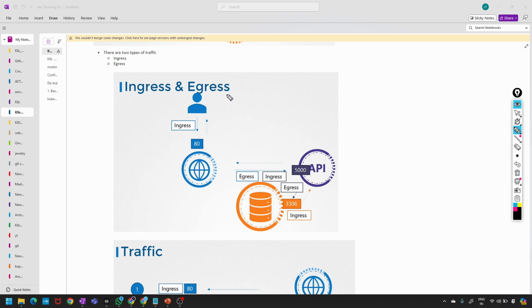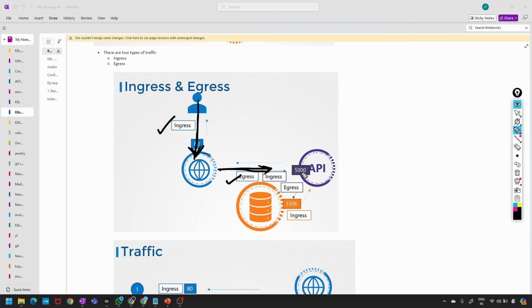Got it? First, you are sending a request to the browser. The traffic that is coming in is called ingress, and whatever goes outside from the browser is called egress.